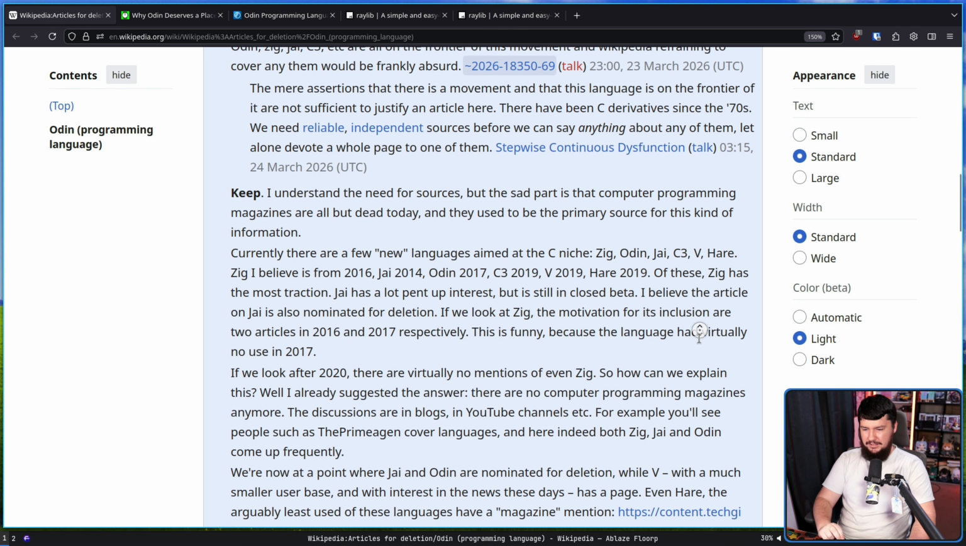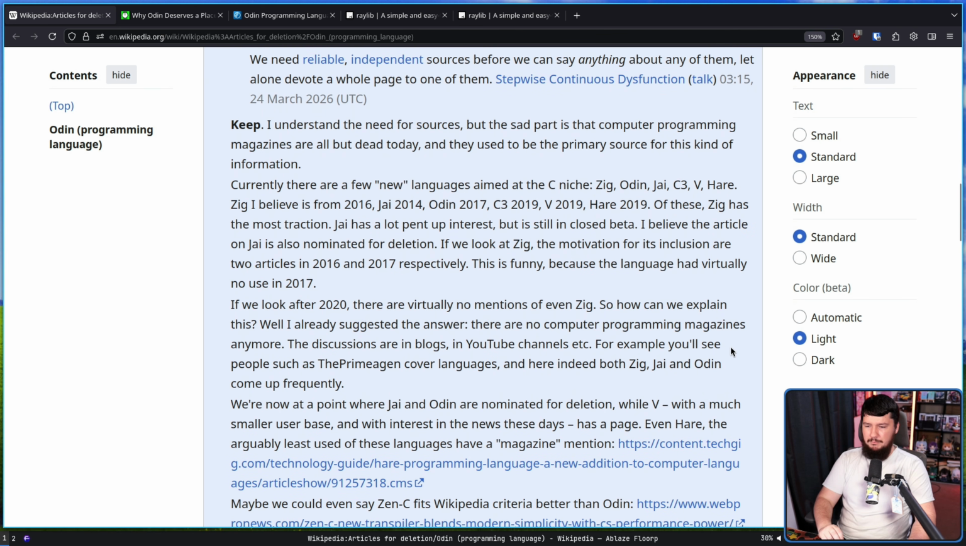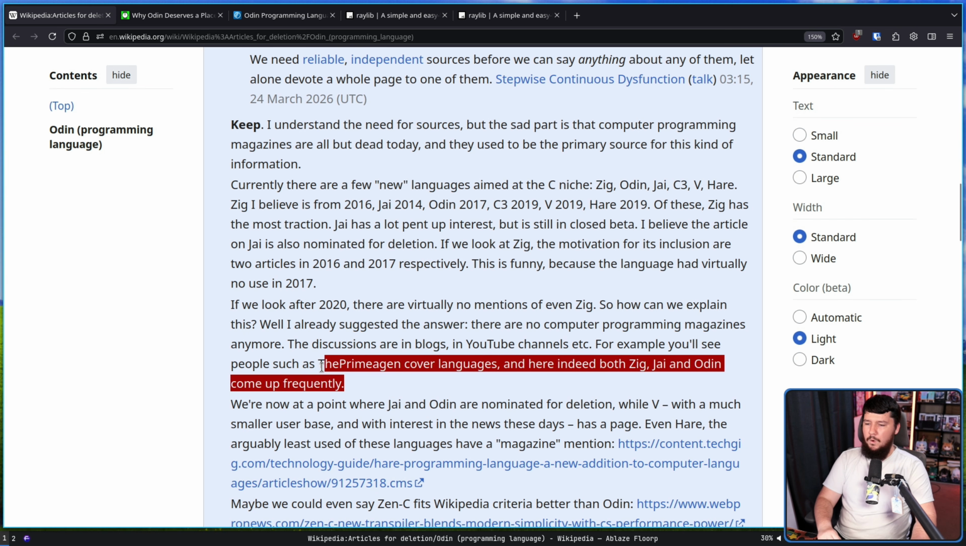Well, I already suggested the answer. There are no computer programming magazines anymore. There's a few little niche ones here and there, but nothing like there used to be. The discussions are in blogs, in YouTube channels, etc. For example, you'll see people such as ThePrimeagen cover languages, and here indeed Zig, Jai, and Odin come up frequently. Why is ThePrimeagen less of a reputable source than some magazine that nobody reads? I don't have an answer for you.